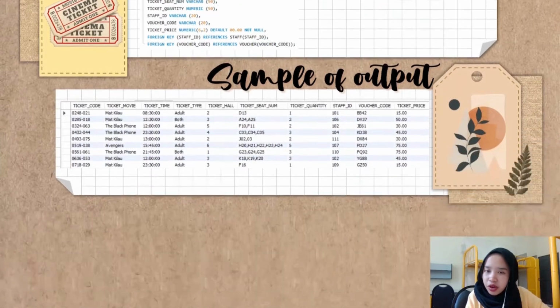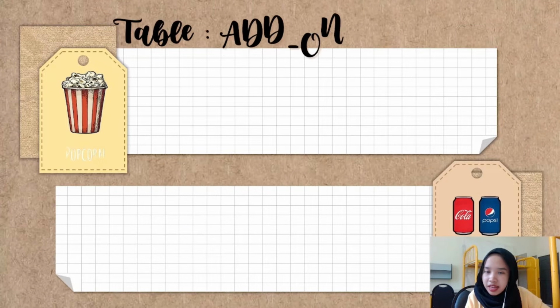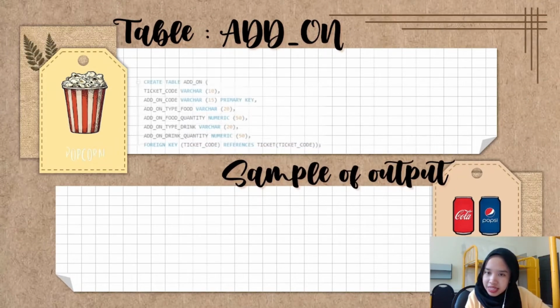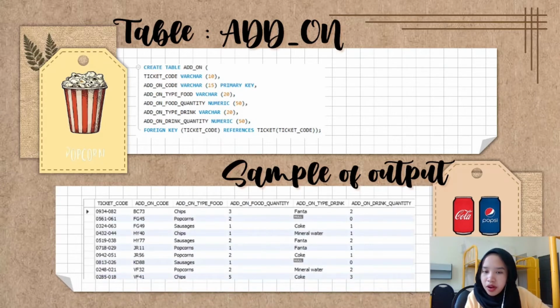Next, moving on to the second entity, which is add-on entity. In add-on entity, we have a total of 6 attributes, including 1 primary key and 1 foreign key. So for add-on entity, the primary key is add-on code and the foreign key is ticket code in order to connect add-on entity with ticket entity. So this is the sample of output for add-on entity.